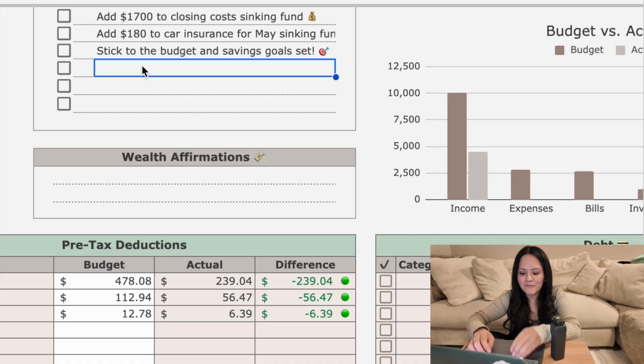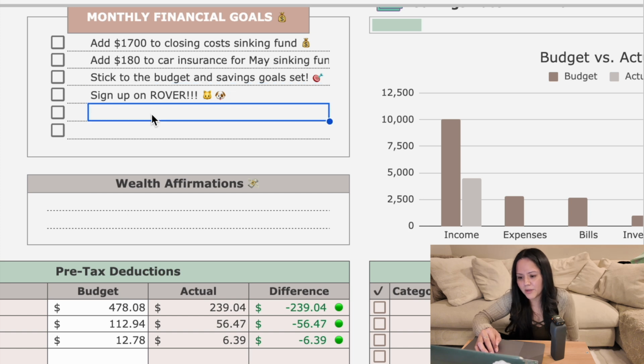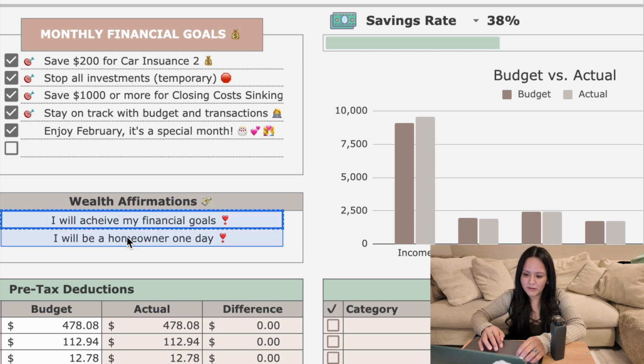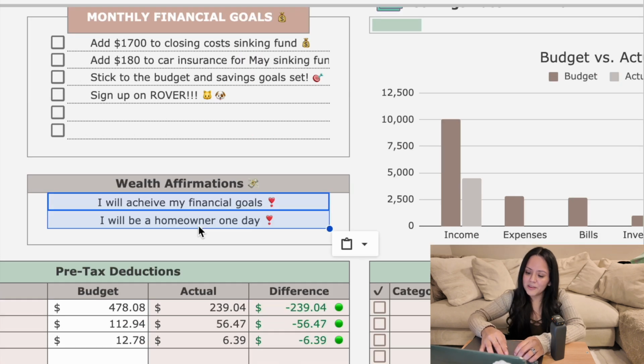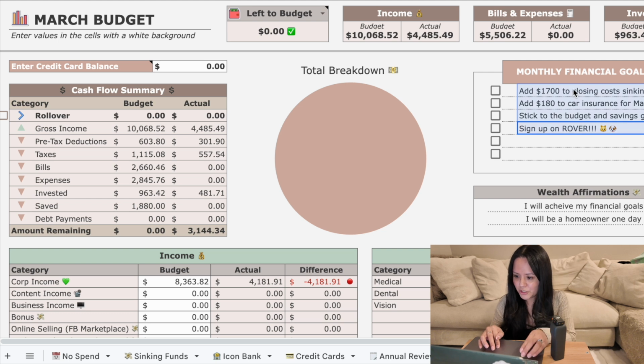Sign up on Rover. I've been wanting to do Rover. I'm tired. Sign up on Rover. We're gonna put cute emojis on that one. Wealth affirmations. I'm just gonna copy the wealth affirmations from last month because I really loved those. Those were super cute, super duper cute. And yeah, that's pretty much it. That is a zero-based budget, and our monthly financial goals are filled up. Our wealth affirmation goals are filled up. And I think the last thing that I had to do, oh yeah, is copy and paste my financial goals from my budget spreadsheet to my Notion.